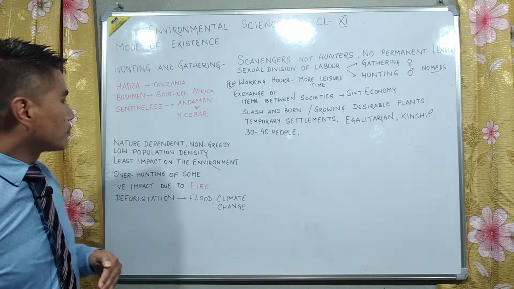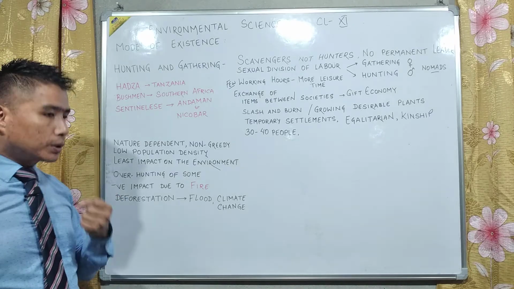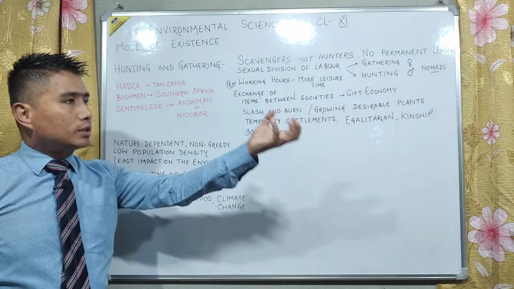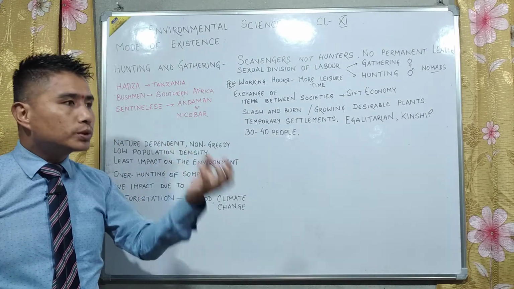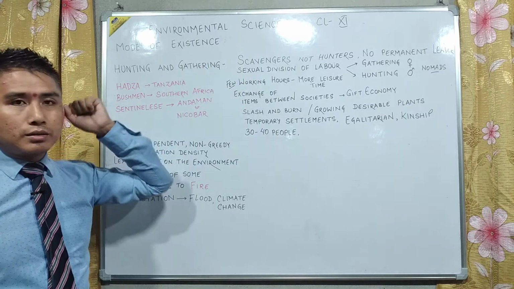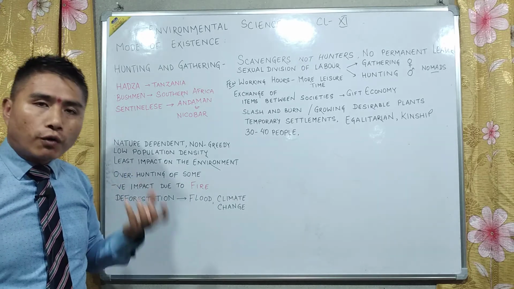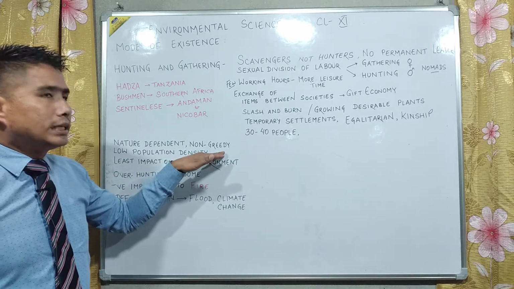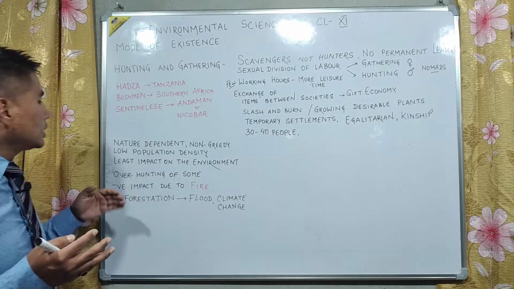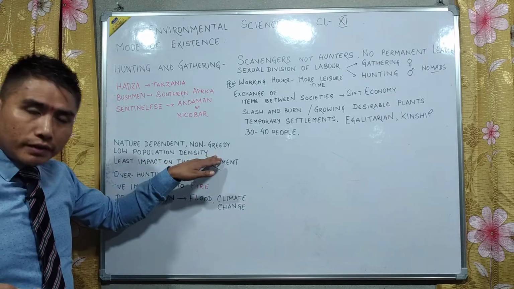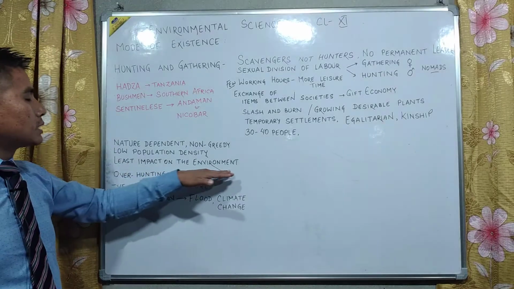They were totally dependent upon nature, because they had nothing to produce on their own. They used to depend upon nature for collecting the food, the fruits, or the carcasses, or the hunting, from the wood, from the forest, from the jungle. So that was why they were non-greedy. Non-greedy means their demand was very less. And the population density was also very low, 30 to 40 people in a group. They had very little impact upon the environment.